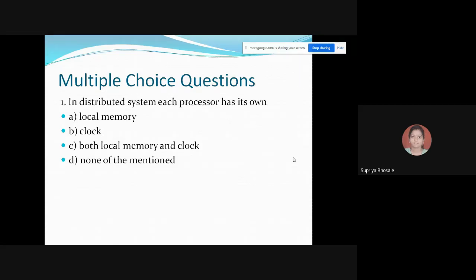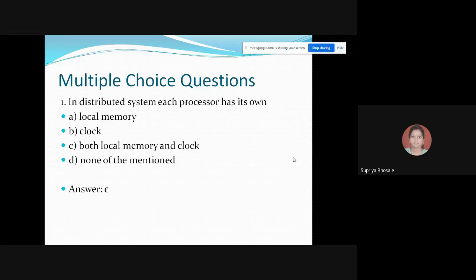So I'm getting both the answers, option C and A, but option C is correct. You can take the picture of a loosely coupled system for this distributed system, which will definitely have its own local memory as well as clock, because if you see in your laboratory, each and every machine may have its own clock.